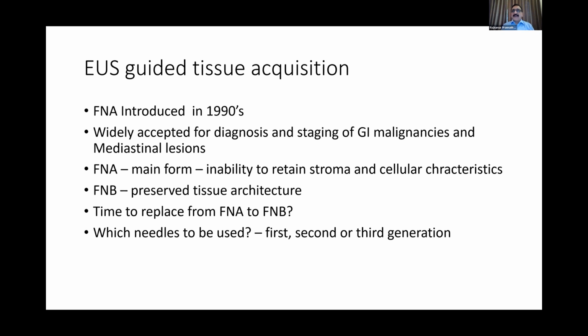However, the disadvantage is we don't get the cellular characteristics of the stroma, which can be required for histological assessment. And hence, the new generation needles were established, or FNB needles, of which there are already 3 generations. That is, the first generation are the Procore needle, quick core needle, and the reverse bevel Procore needle. Now the Franseen or SharkCore type of needle, that is the 3rd generation needles, which can be called as